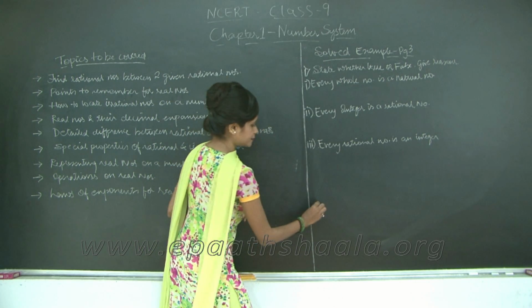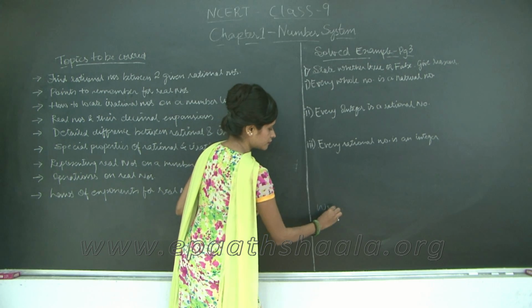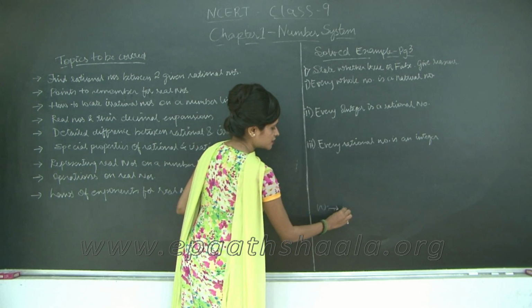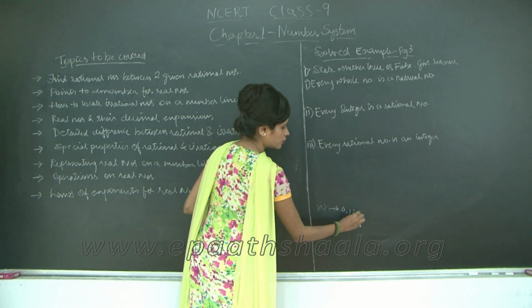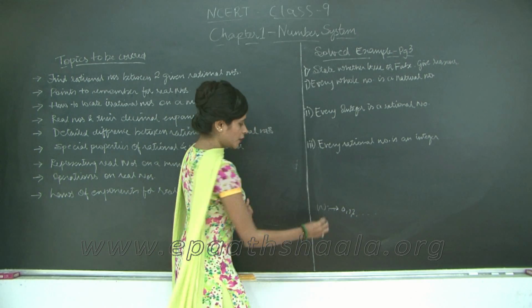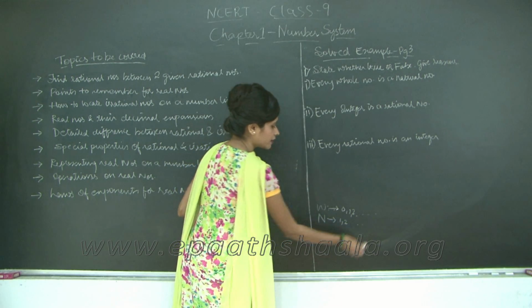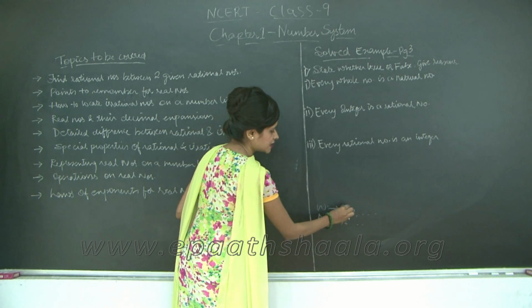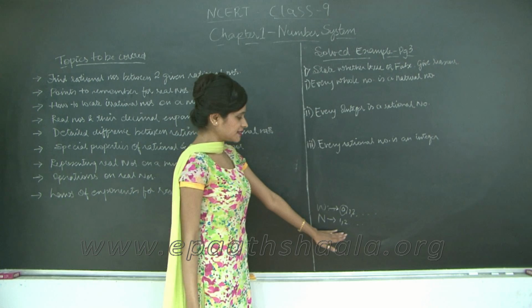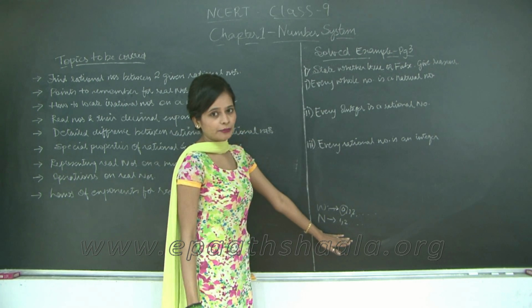Whole numbers are 0, 1, 2 up to infinity, whereas natural numbers start from 1, 2 and so on. Therefore, there is an extra 0 in whole numbers, right? Whereas it does not exist for natural numbers.